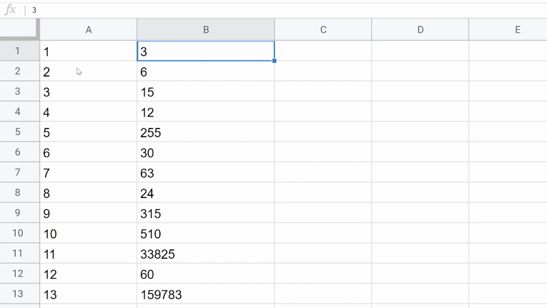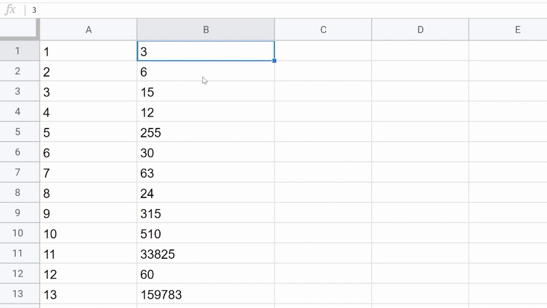For example, the first one is 3, the second one is 6, fourth is 12, and then 24, so it doubles every time. And if we take any other number, for example 5, it's 255, and if we double it, we get 510. I don't have a proof that every number should be divisible by 3 or that it doubles every time we double the index, but at least it's true for all the numbers I've checked.